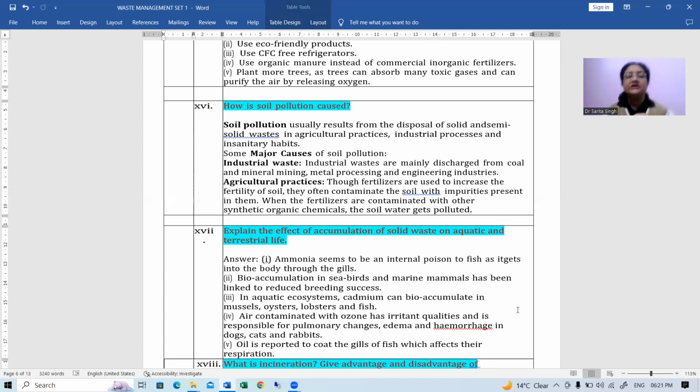Number one, soil pollution. It is usually the result of the disposal of solid and semi-solid waste in agricultural practices or industrial processes, or you can say the sanitary habits, right? This is how all the waste which is there in the open causes soil pollution. Okay, and that causes the soil to become infertile. Now, what are the major causes behind it?